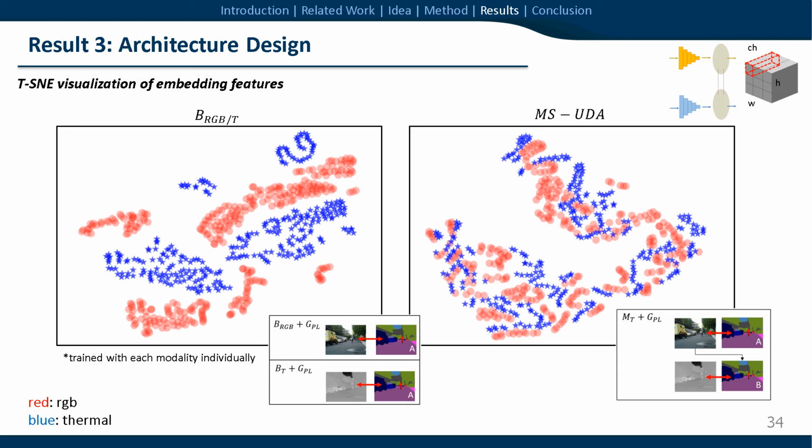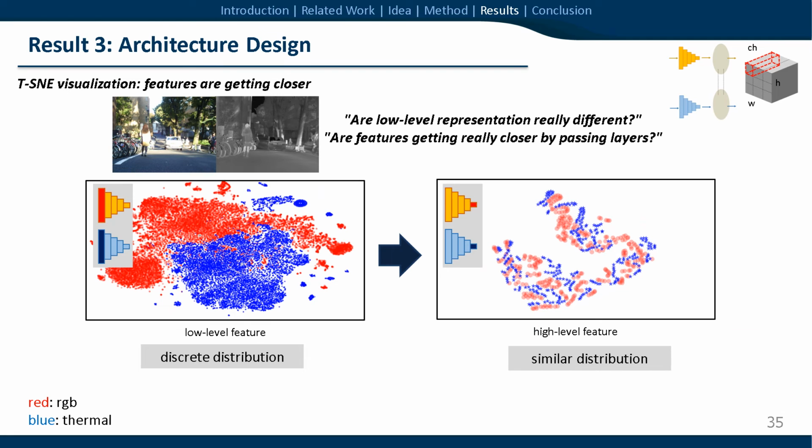However, in MS-UDA, features from RGB and thermal domains have similar distribution. Furthermore, we compare low-level features from the first layer of the encoder and high-level features from the last layer of the encoder. TSNE visualization shows that features from both domains are getting closer through separate encoders.